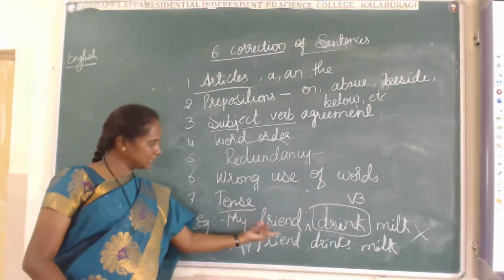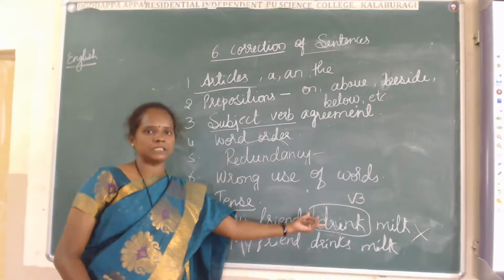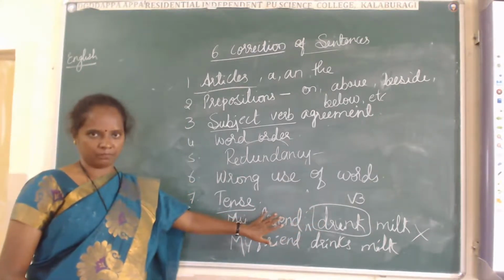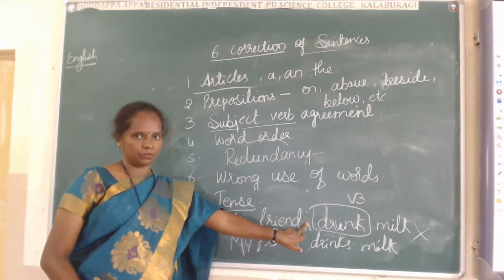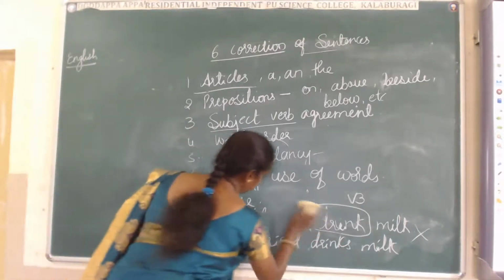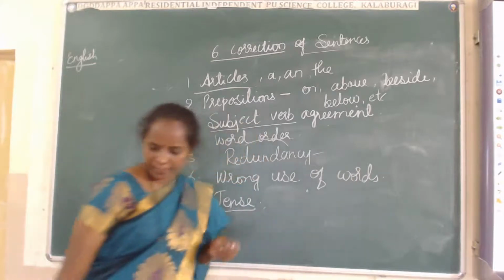You can make this sentence in simple past or simple present, but you can't make it present perfect or past perfect, because there is no helping verb here. Got this one? This is the example for tense.